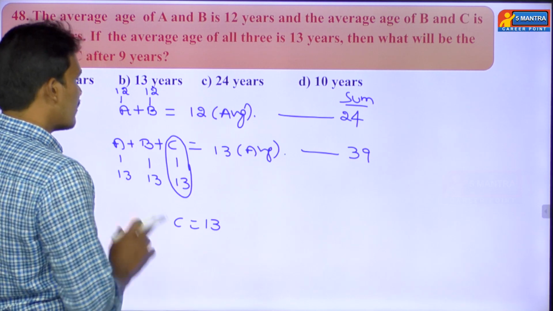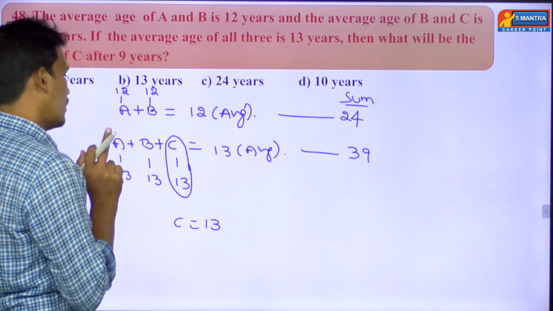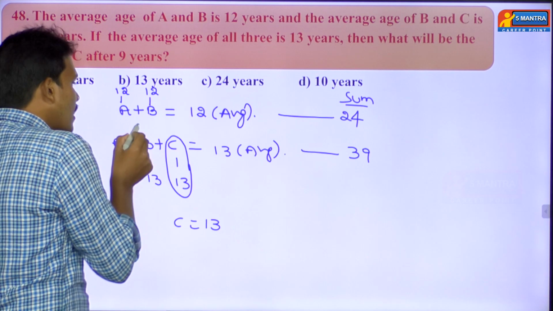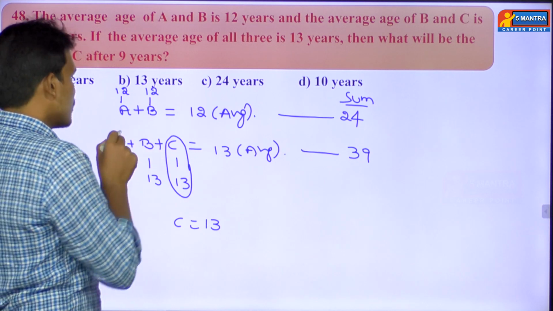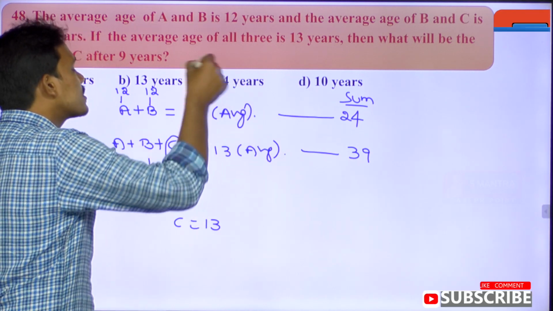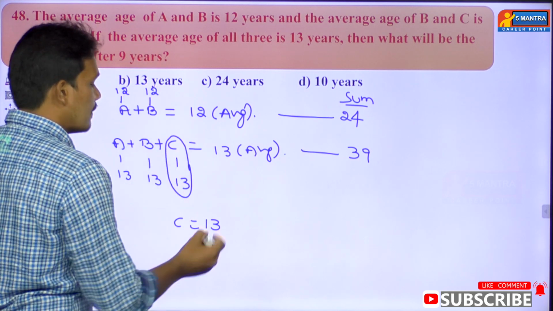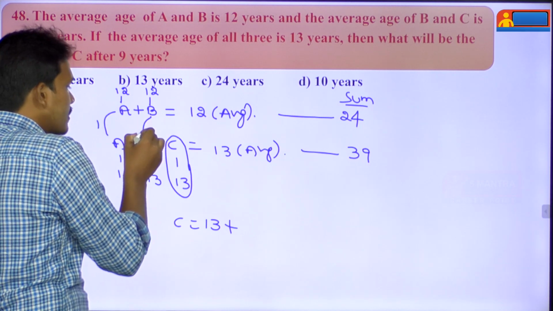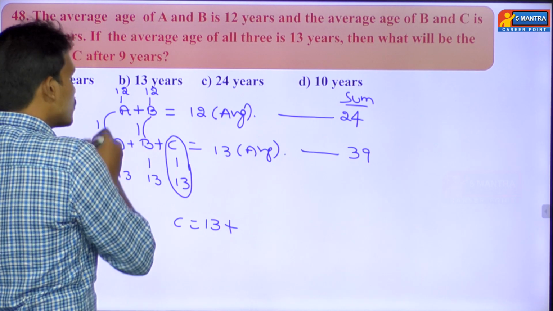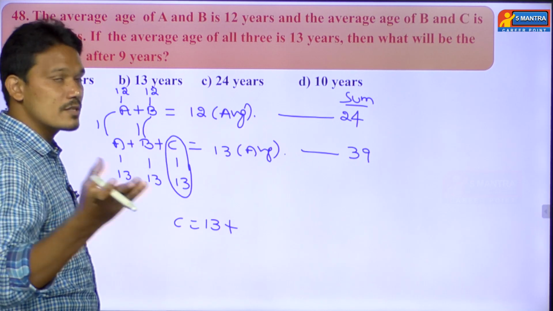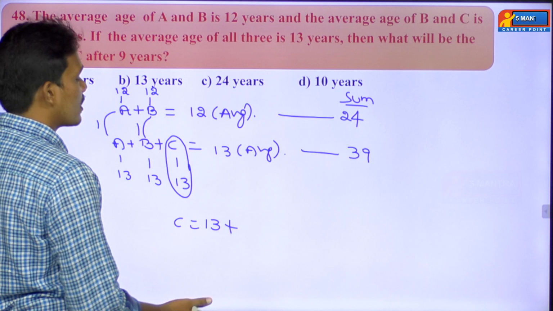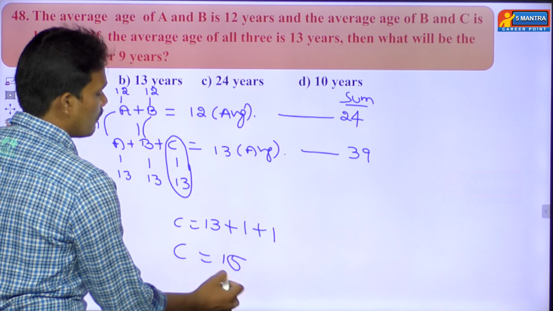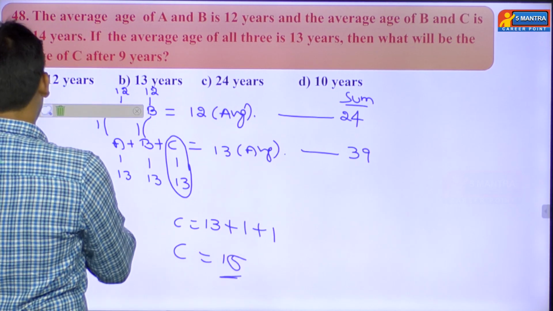But whenever this person came, the distribution changed for A, and the distribution also changed for B. Because of C only. For A it is changed by 1 unit, and for B it is also changed by 1 unit. This is due to C, that is nothing but C's age only. You have to add this one and this one to C's age, so C's age will become 15.